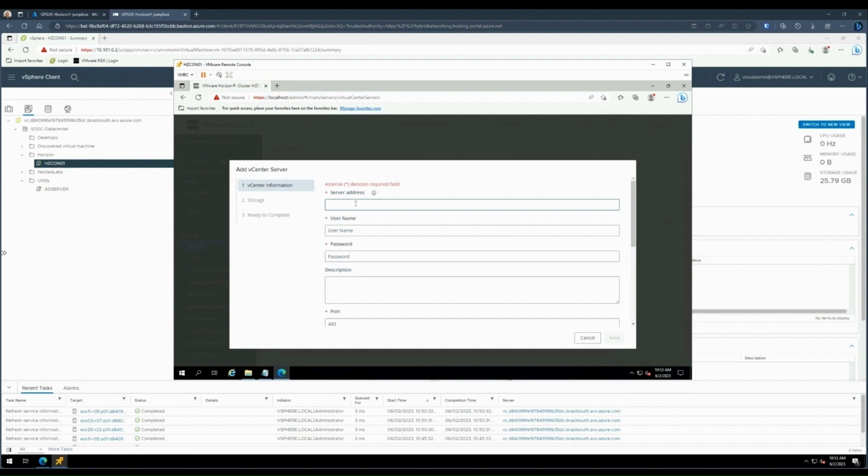Now we want to go to Servers and click on Add vCenter. Go ahead and input your vCenter server IP address and then username and password. And we need this vCenter here so Horizon knows where to deploy pools to and what to communicate with.